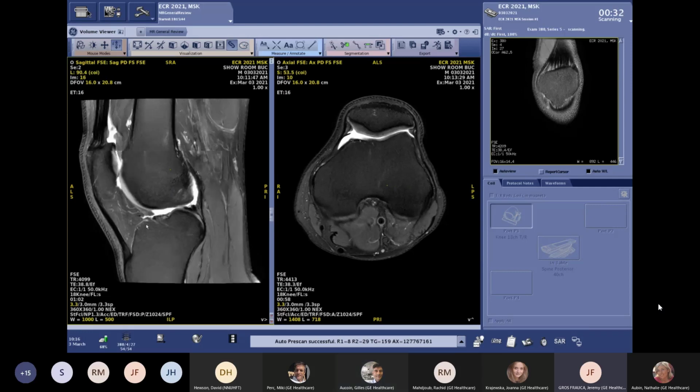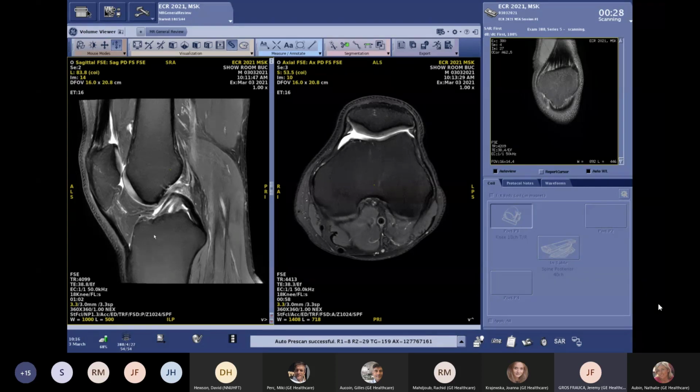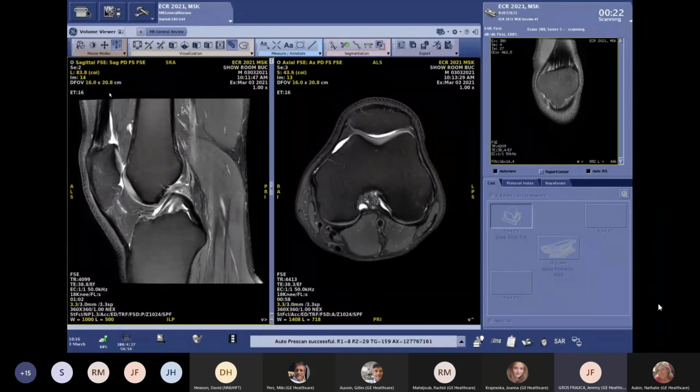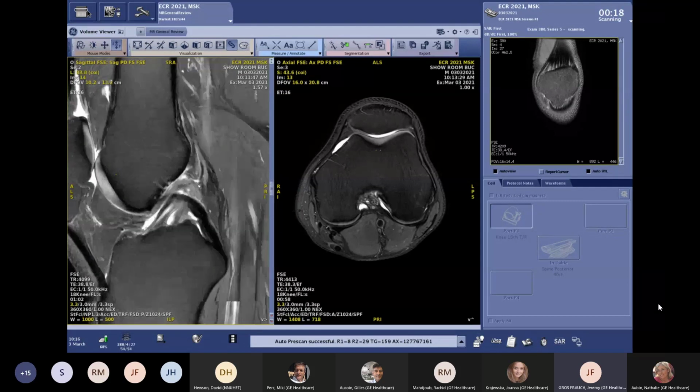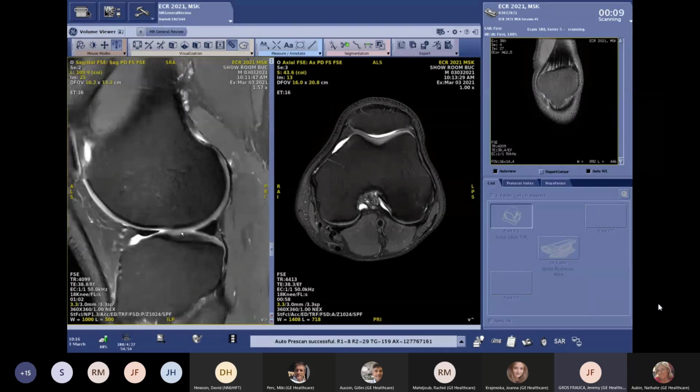Absolutely. This is the other important aspect to have in mind here, that we have signal fast, but we have as well a lot of nice details in our images. I mean, we don't have to be afraid here to zoom. We really have nice, homogeneous information about the cartilage here.